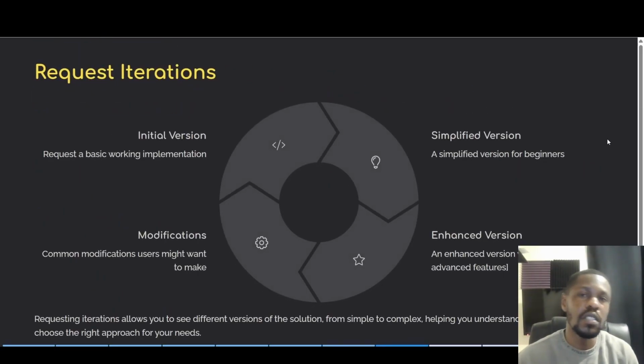And as I've just mentioned in the previous slide, requesting iterations. So requesting iterations allows us to see different versions of the solution from simple to more complex and helps us to understand the code better and choose the right approach for our needs. Okay, so it's essentially like having prototypes or beta testing of our code. Alright, so we have a simplified version for beginners, then we might move up to a more enhanced version with specific advanced features, and common modifications that users might want to make.